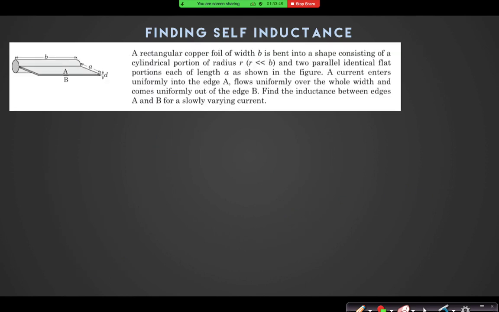A rectangular copper foil of width b is bent into a shape consisting of a cylindrical portion of radius r, which is much less than b, and two parallel identical flat portions, each of length a, as shown in the figure. Current enters uniformly into the edge A, flows uniformly over the whole width, and comes uniformly out of the edge B. Find the self-inductance between the edges for slowly varying current.